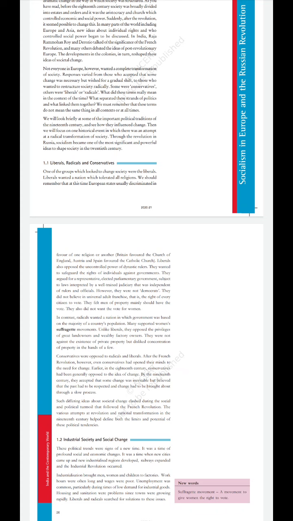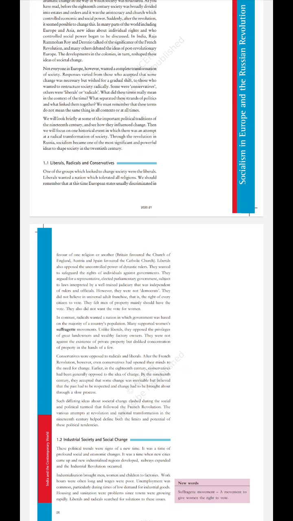So they opposed bringing changes in society. But in the 19th century, we can see that they accepted that some changes were necessary. But they believed that the past had to be respected and change should be done very slowly. That is, a slow process of change should be followed. That was the belief which came after the 19th century.